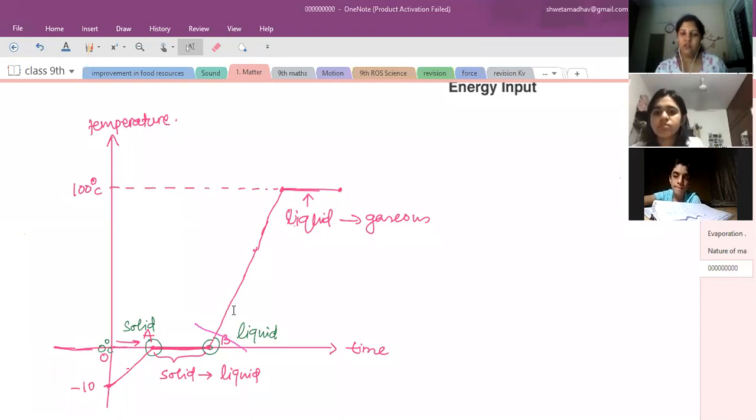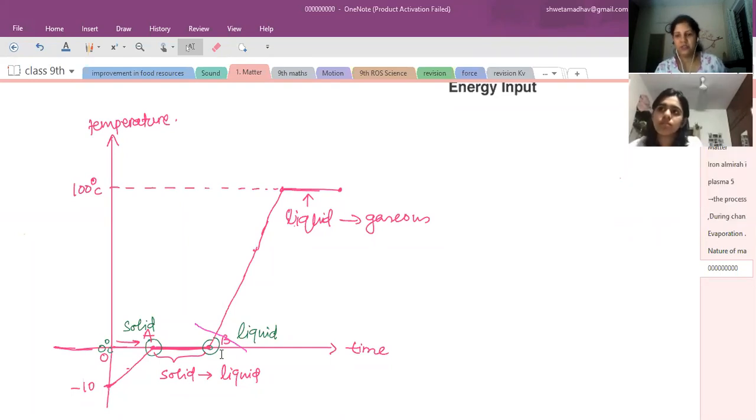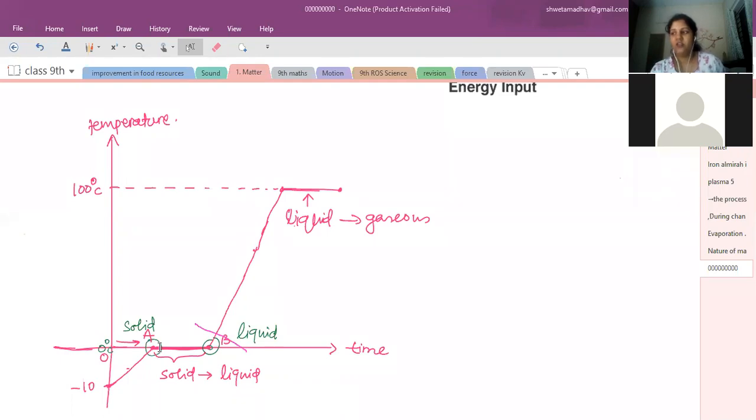Right? So at position B, although the particles are in liquid state, they have latent heat of fusion in them. They have more heat energy in them. So the amount of heat energy in liquid particles at the same temperature is more as compared to the heat energy at point A in the solid state. So 0 degrees Celsius water has more heat energy as compared to 0 degrees Celsius ice.